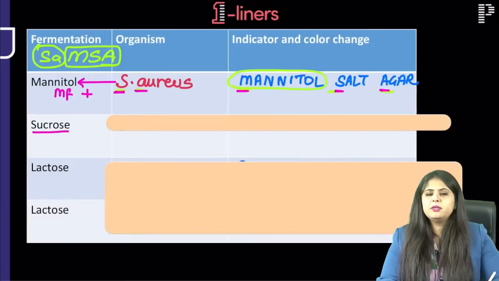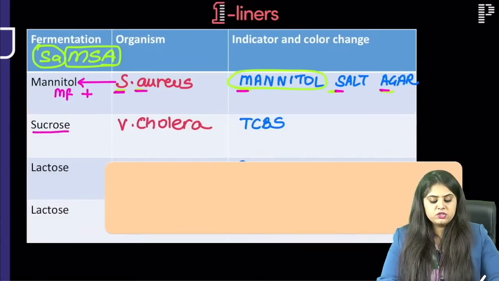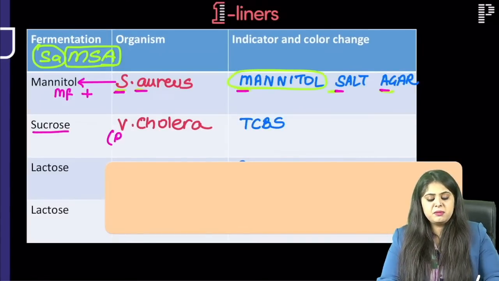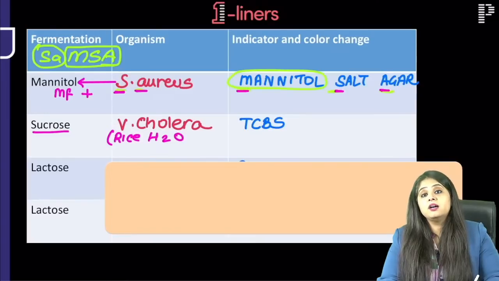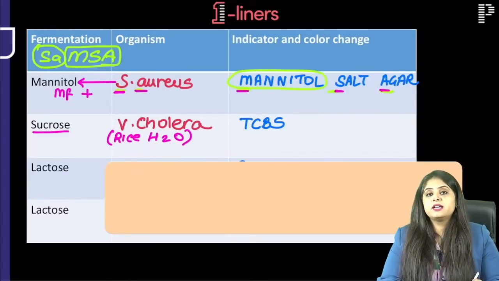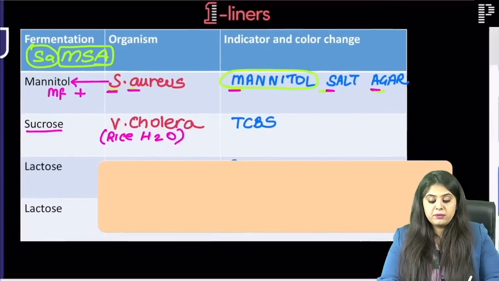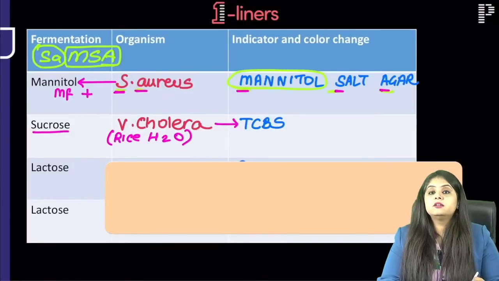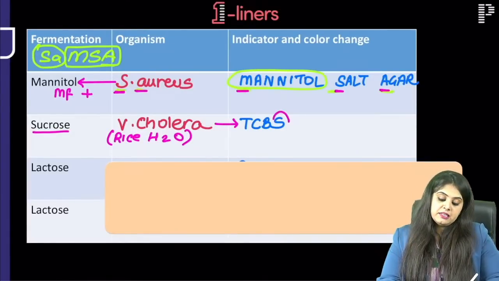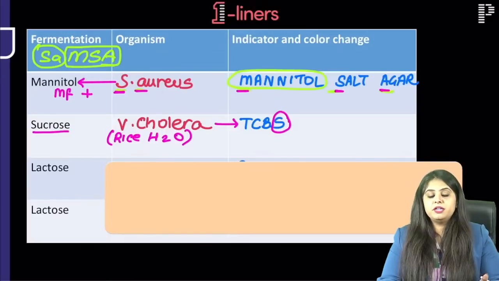Next, sucrose fermentation कौन करता है? Ma'am, sucrose fermentation is done by Vibrio cholerae. Please remember one question of Vibrio cholerae पक्का. Rice water stools question आएगा. Vibrio cholerae is a sucrose fermenter. What is going to be the culture media you see it on? That is TCBS. TCBS is going to be S for sucrose fermentation.